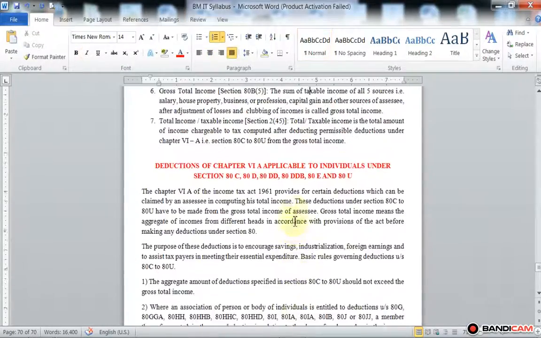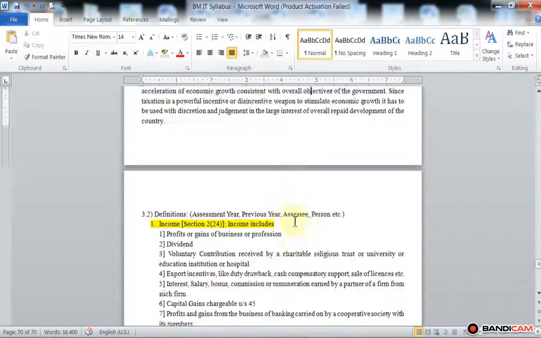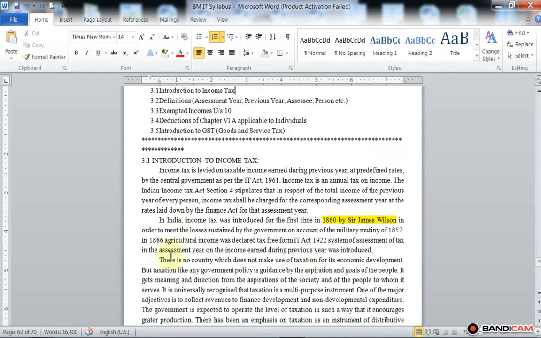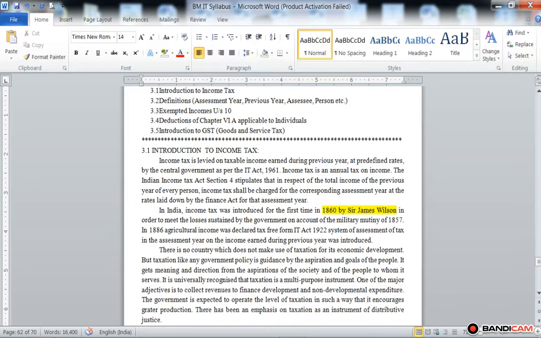In goods and services tax we are going to discuss the meaning and history of GST, then types of GST, which include SGST, CGST, IGST and UTGST. So goods and services tax we will discuss in our next lecture. Okay, thank you very much.